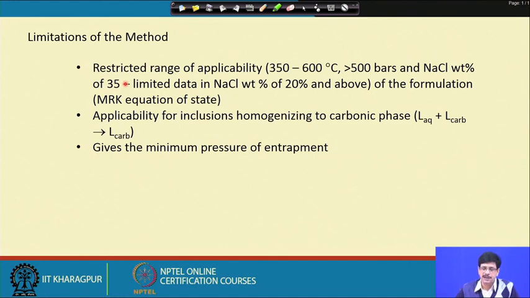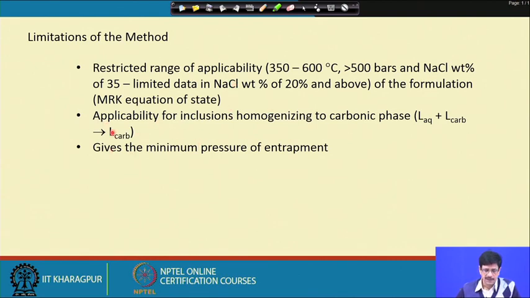Although it is said, the data points towards the higher concentration of NaCl have been rather sparse, and there are many other refinements. So, refinement of the phase relations in this particular ternary has been a very challenging job, and there have been many attempts even till now to formulate this system and propose better, more acceptable equations of state, so that more accurate and more refined values of the density and the isochores could be calculated.